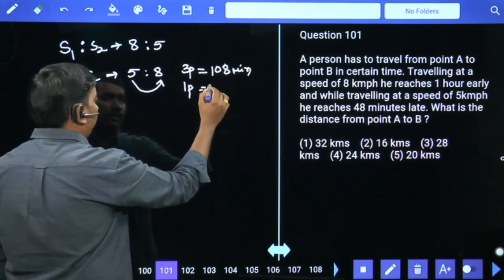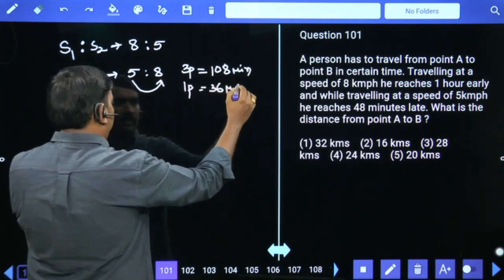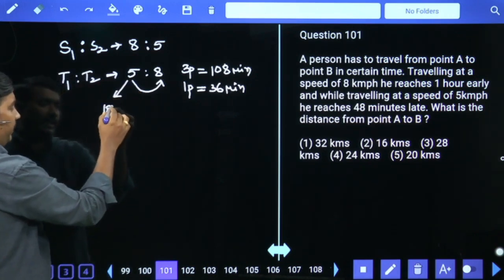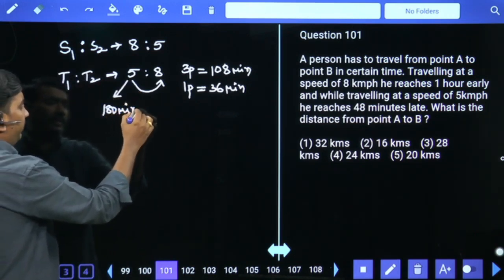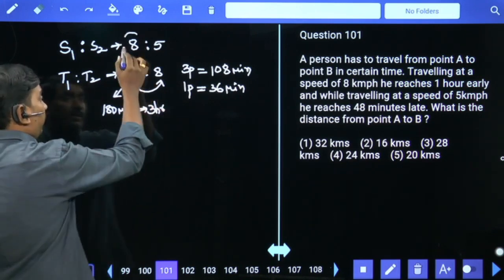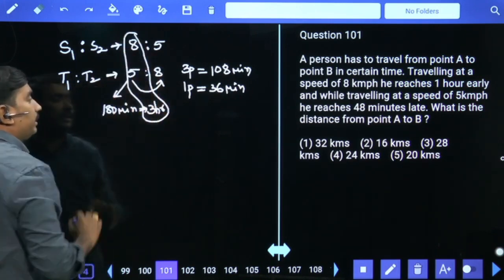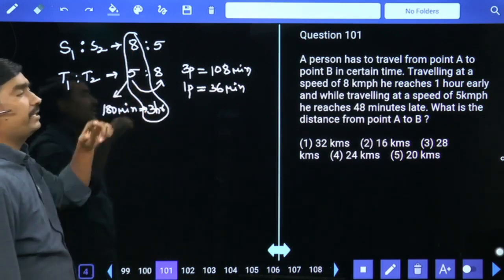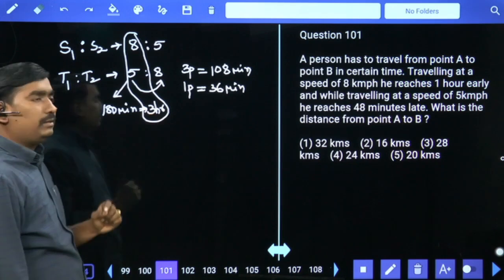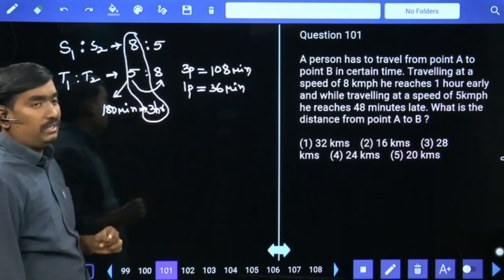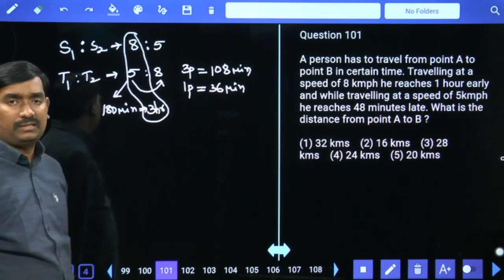Then 1, sorry, 1 part value 36 minutes. 5 parts value 180 minutes. 180 minutes is nothing but 3 hours. At a speed of 8 kilometers per hour, he needs 3 hours to reach the destination. In 1 hour, 8 kilometers. In 3 hours, 24 kilometers. That's your answer.